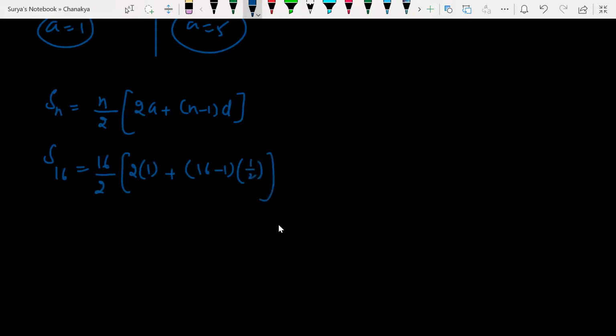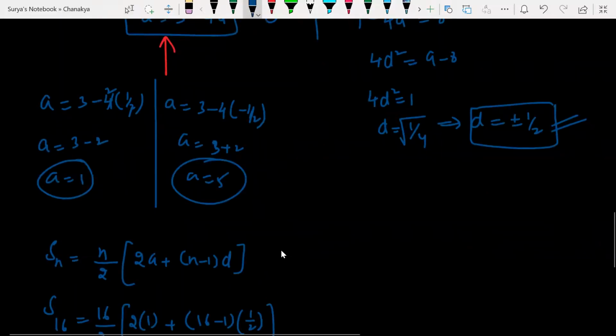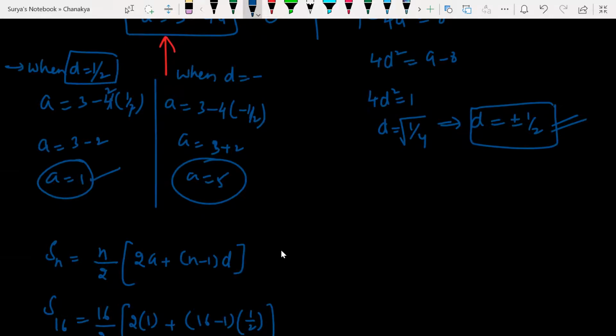Now let us look at this here. We will take two cases. When d = +1/2, a is equal to this one. When d = -1/2, this is the case here.